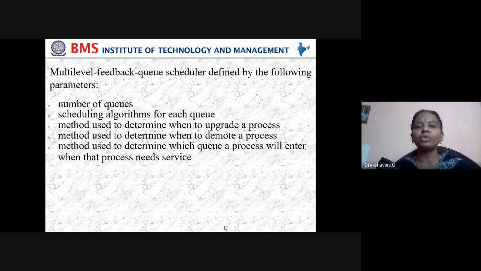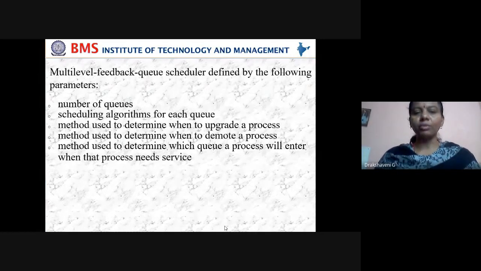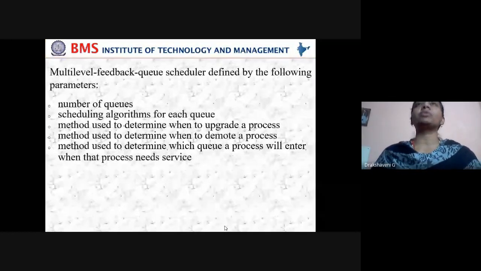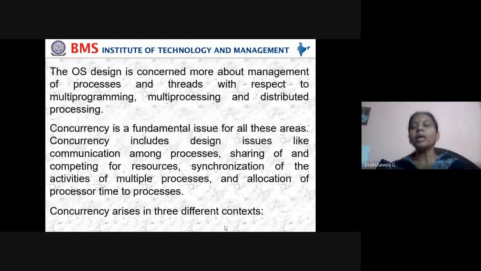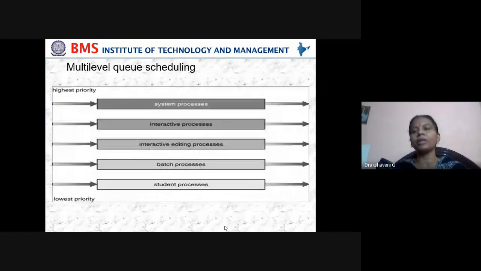Then the method used to determine which queue a process will enter when the process needs service. Suppose a process enters, for which queue should I push this process? That also is a challenging task in multi-level feedback queues. So that is all we have seen about the CPU: how many CPU scheduling algorithms there are and what multi-level queues are.